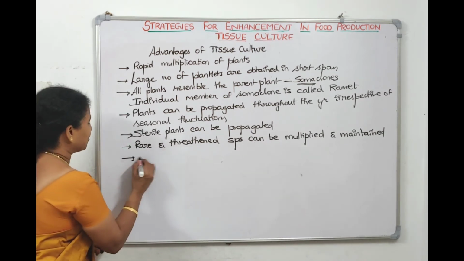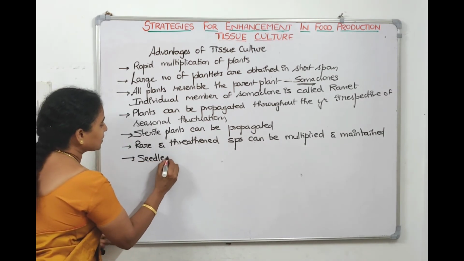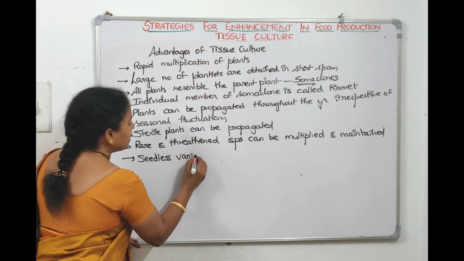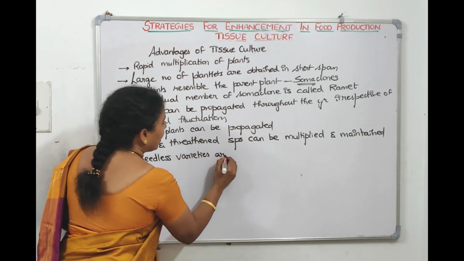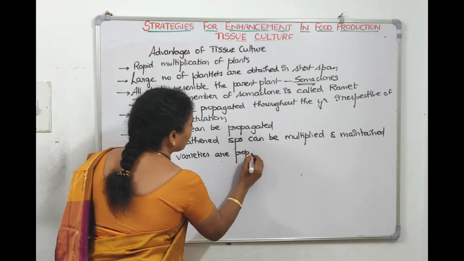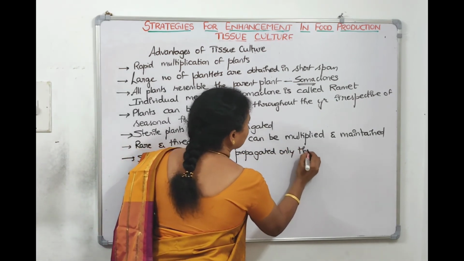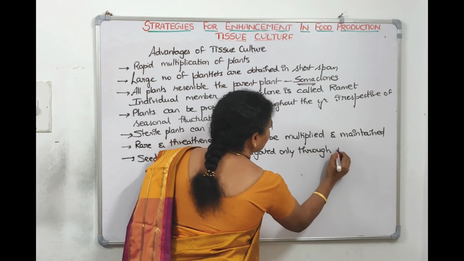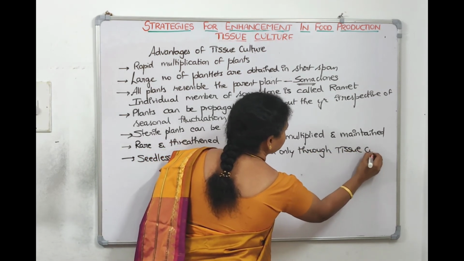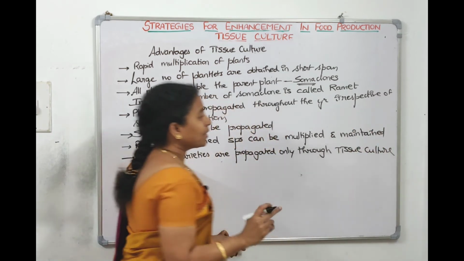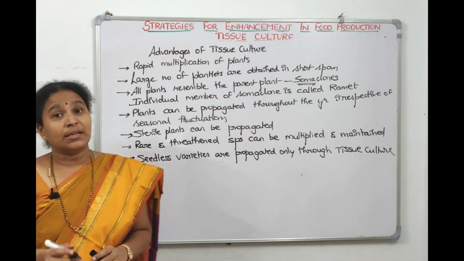What's the next advantage? Seedless varieties can be propagated only through tissue culture.